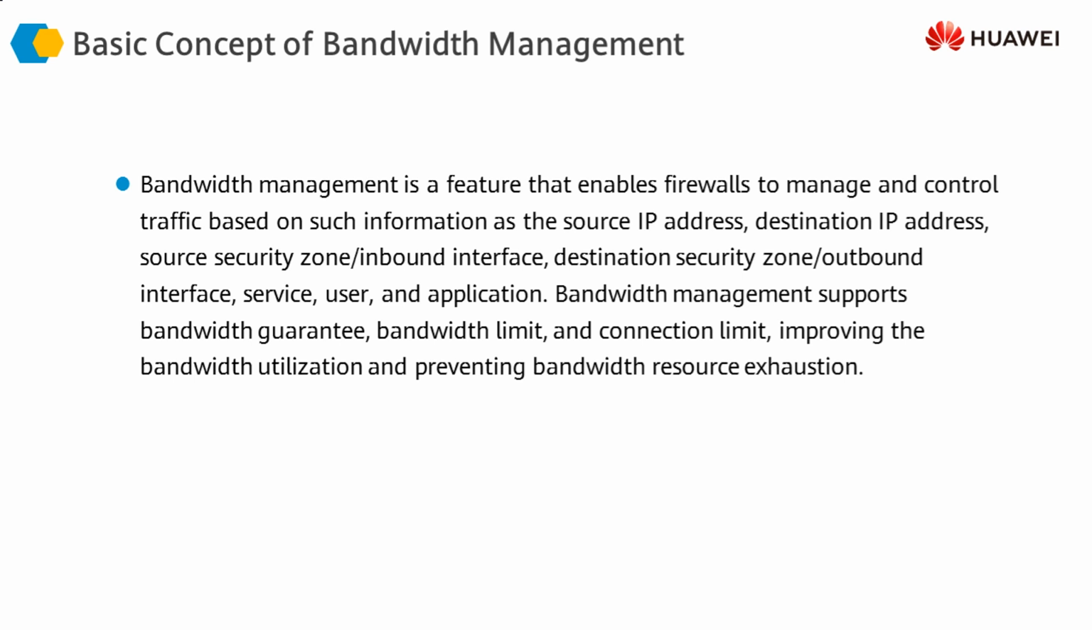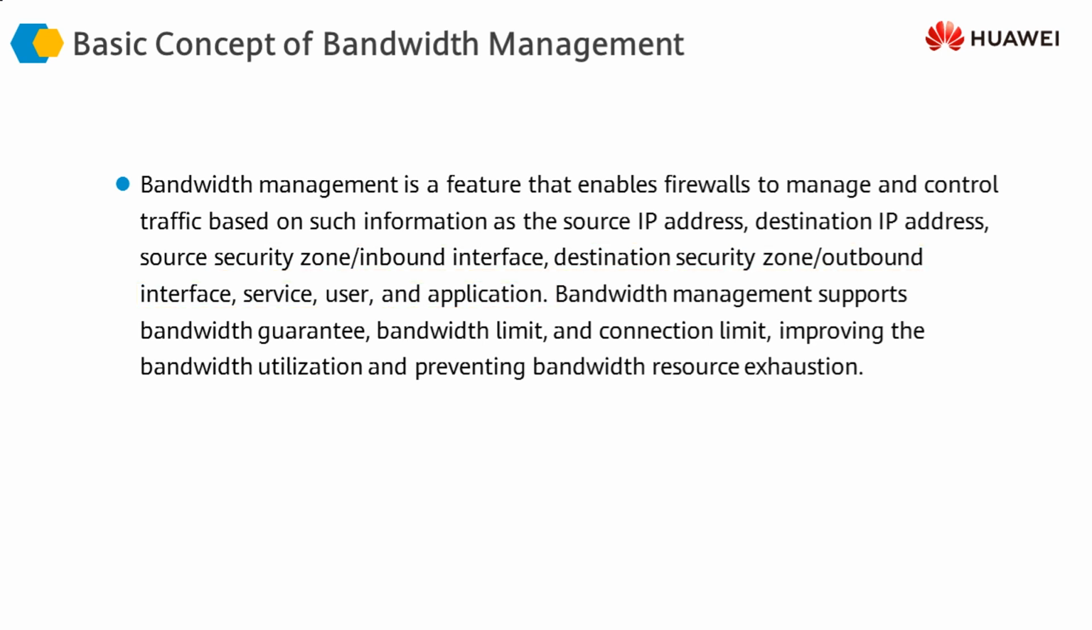The basic concept of bandwidth management is that we want to either limit the traffic or define the minimum amount of guaranteed bandwidth that the traffic can have, and then we can limit the maximum number of connections that can be opened by certain types of traffic. How do you define the type of traffic? The type of traffic can be defined based on the source IP address or destination IP address, source security zone, destination security zone, inbound and outbound interfaces, service, user and applications.